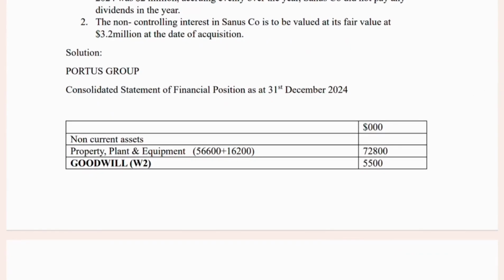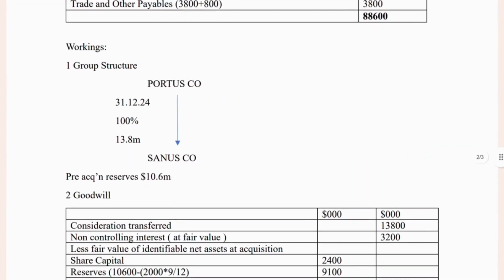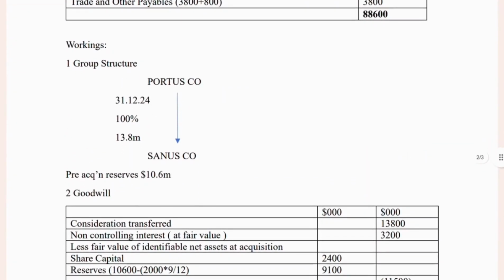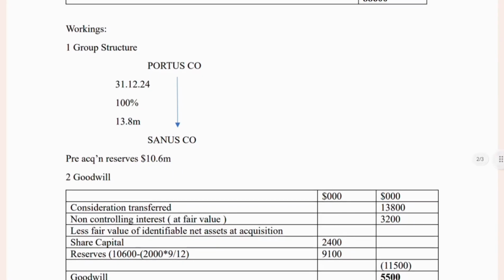First of all, we have to draw a group structure. Portosco, the parent company, acquired 80% of Sanasco on 1st April 2024 at 13.8 million. So we have to calculate the pre-acquisition reserve. So 13.8 million into 80%, it comes as 10.6 million.